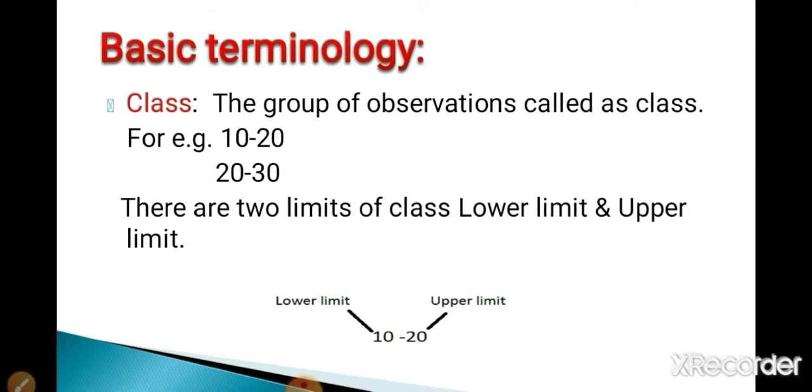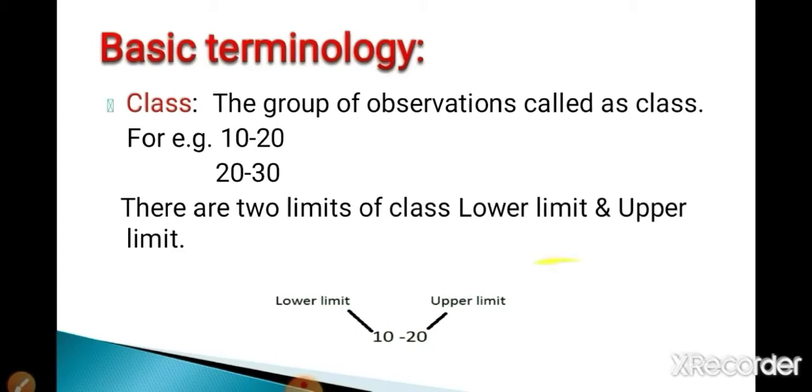20 to 30, that means second class, started from 20 up to 30. Every class has 2 limits, lower limit and upper limit. In the example, 10 to 20, 10 is the lower limit and 20 is the upper limit. And in the second class, 20 to 30, 20 is the lower limit and 30 is the upper limit. So class is nothing but the group of observations.